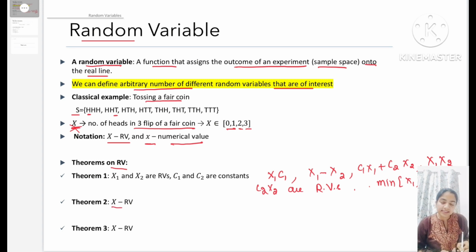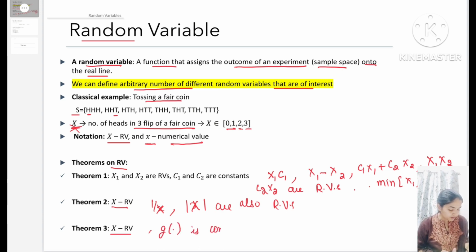So if x is a random variable, then 1 by x and the mod of x are also random variables. If x is a random variable and g is some continuous function, then g of x is also a random variable.